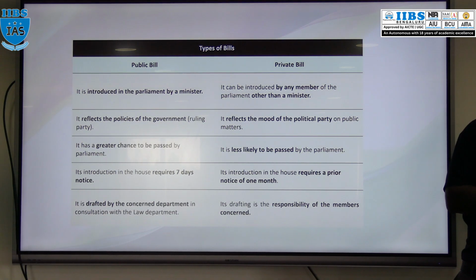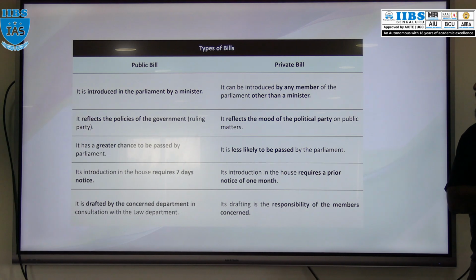And who will draft that bill? Not the minister, but the concerned department, with the consultation of the law department. Many public bills have been passed, the bills which are introduced by the ministers.